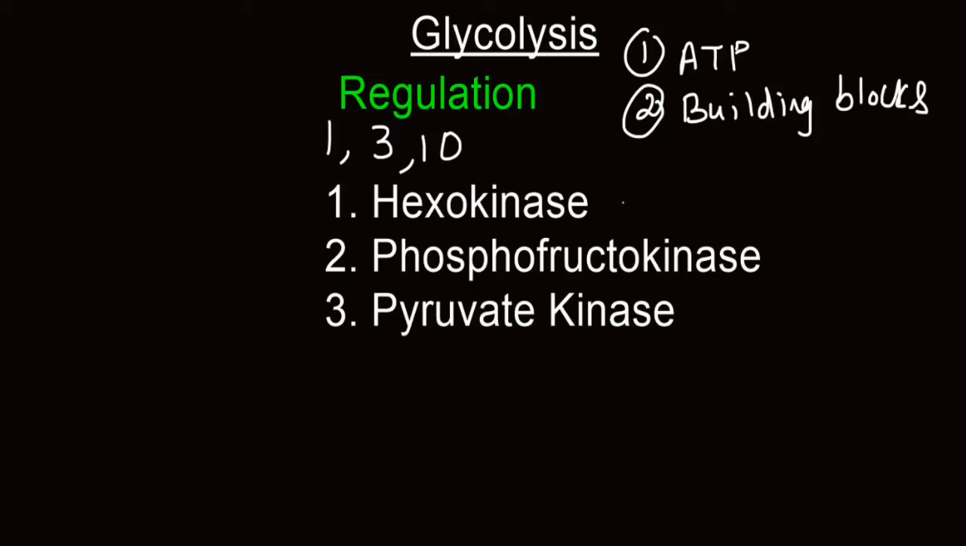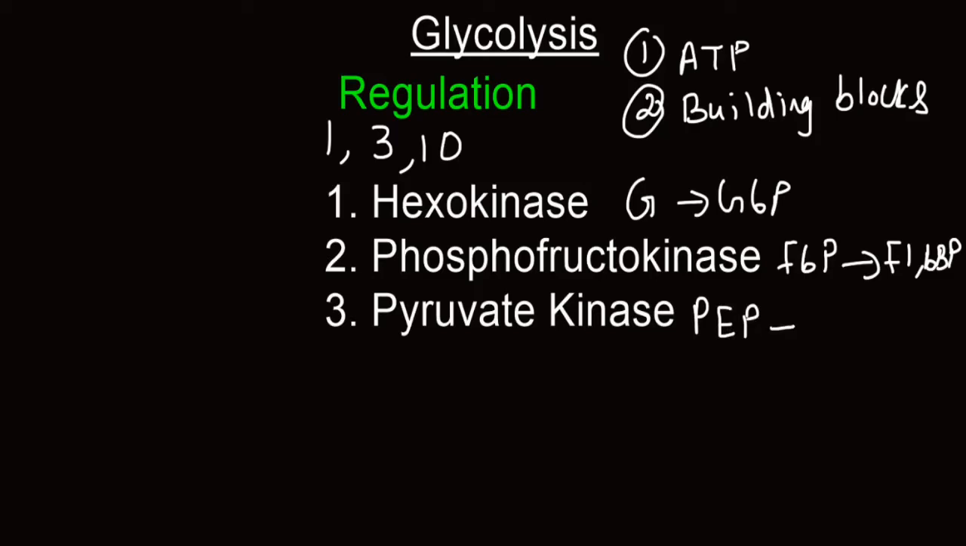Hexokinase is the enzyme that controls step 1, during which glucose is converted into glucose 6-phosphate. Phosphofructokinase controls step 3, and during this step, there is conversion of fructose 6-phosphate into fructose 1,6-bisphosphate. And the final step, that is the 10th step, is regulated by pyruvate kinase, and during this step there is conversion of phosphoenol pyruvate into pyruvate.